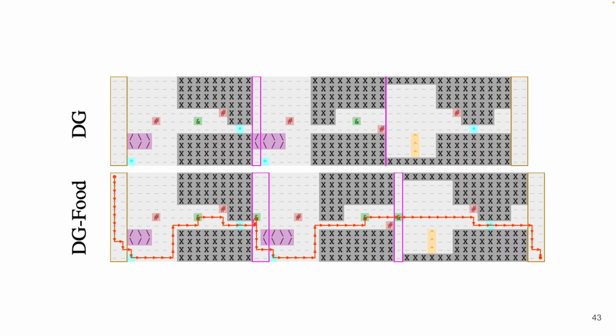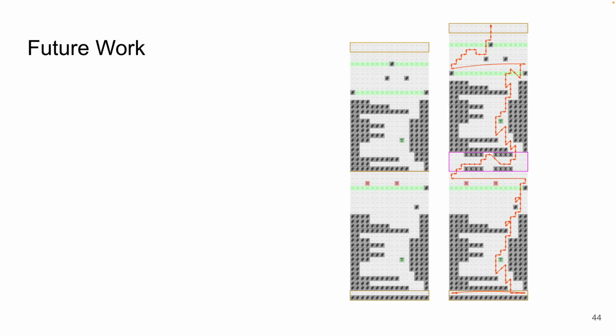This is an example of regular linking versus DG food. On the top, you can see that the backward chain completes one structure on the left and does nothing on the right. DG food, though, completes the structure and adds one food on the left. It also adds one food on the right, which makes the level completable. On the right, you can see a sample of concatenation versus linking for Kid Icarus.